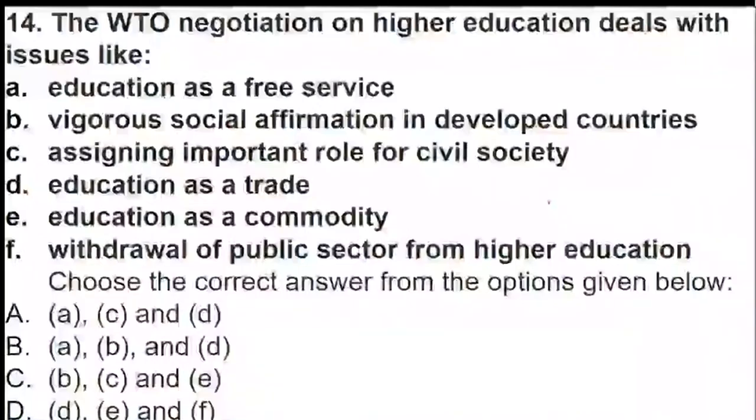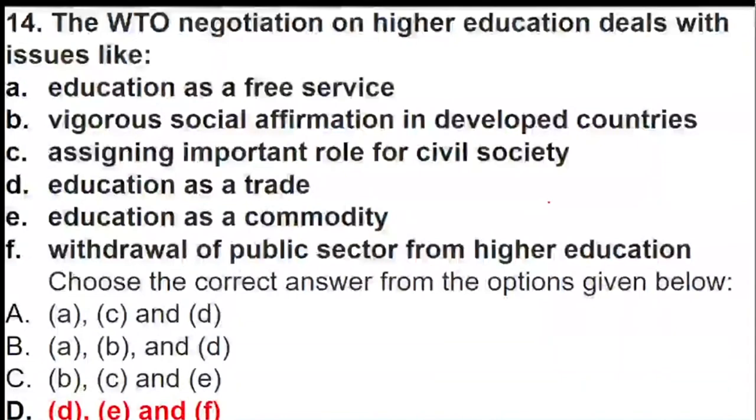Yes. So we were talking about certain issues with reference to higher education. You are supposed to list out the issues. Okay, 14th, it was a confusion. Let's see. You can answer, I will come to it. You can at least make an attempt to answer. Question number 14, everyone. Okay, so let's see.